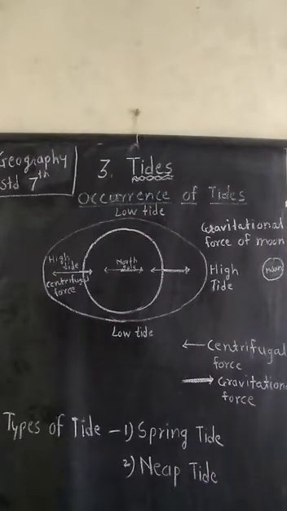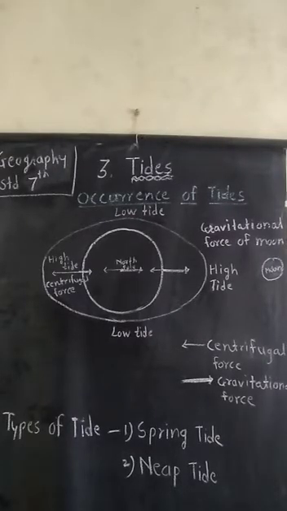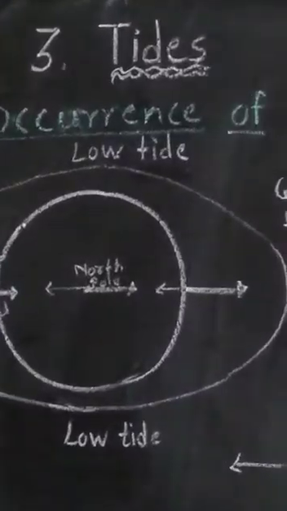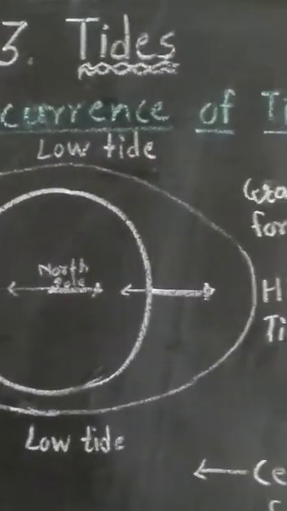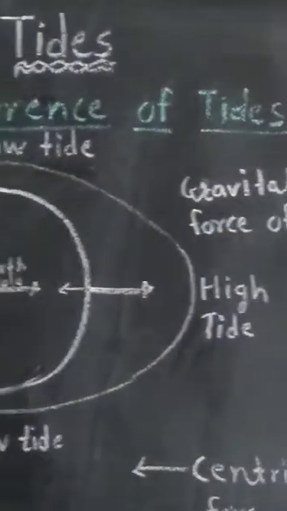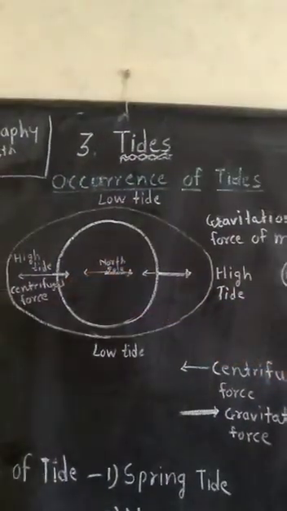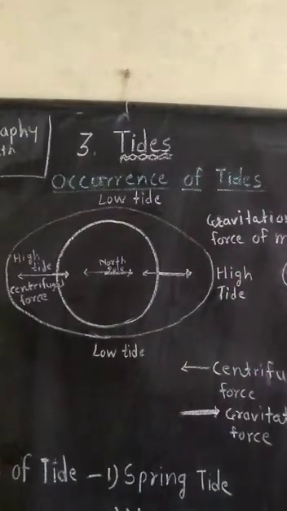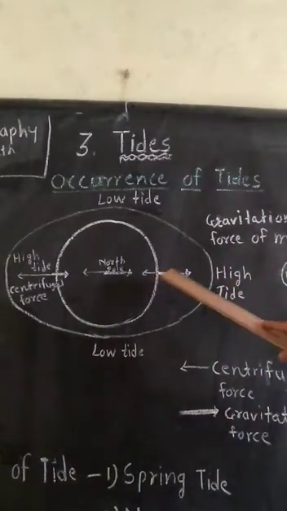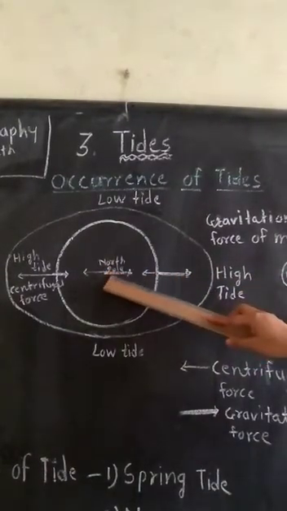Now, observe figure 3.6, occurrence of the tide. When there is high tide at 0 degree meridian, the 180 degree meridian also experiences high tide. Look at this figure carefully. Here is the North Pole.